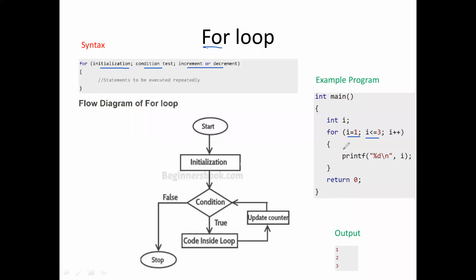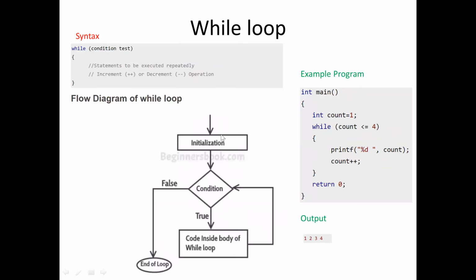If it is less than 3, this statement will be executed, then it will increment the value of i. Until the condition becomes false, it will execute this statement. If it is false, it will come out of the loop. Simple, the number of iterations can be controlled.